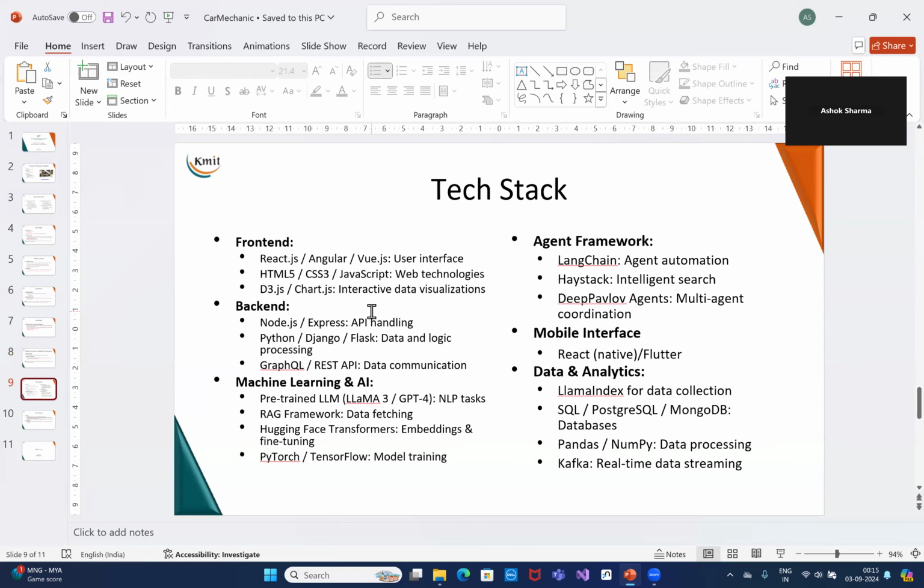And finally, we are coming to the tech stack. The tech stack is the usual front end and back end, which is the MERN stack, HTML5 and React.js, Node.js and Express.js. That is the MERN stack that can be used. For machine learning AI, the large language model, Llama 2 or Llama 3 can be used.